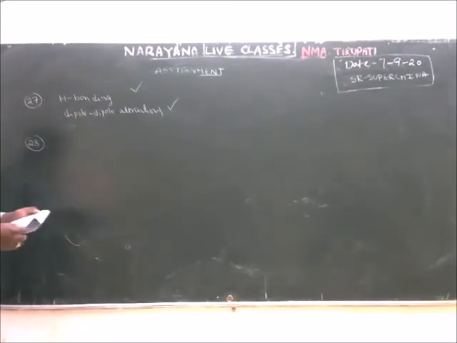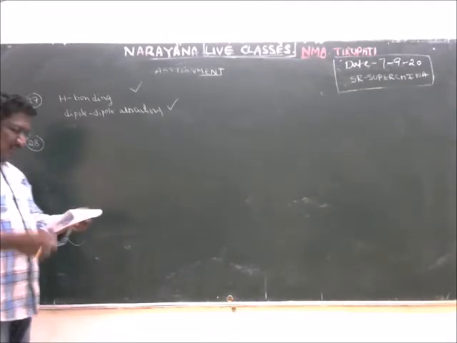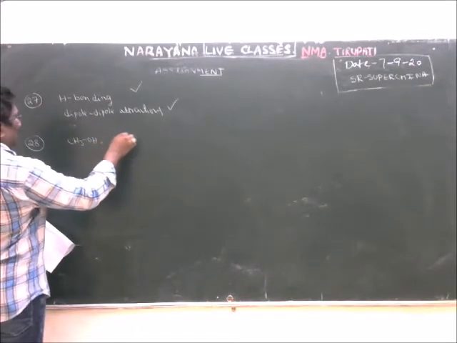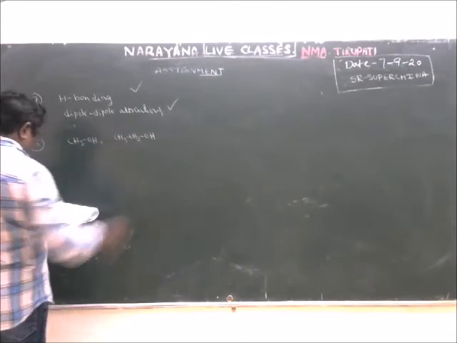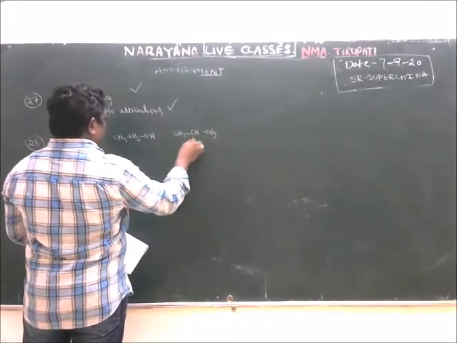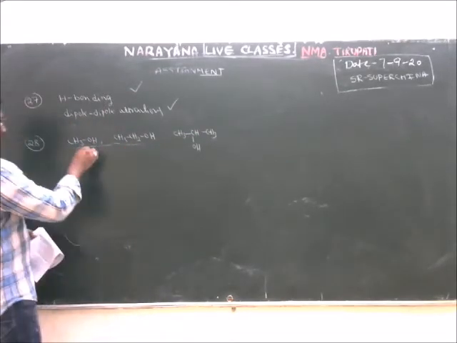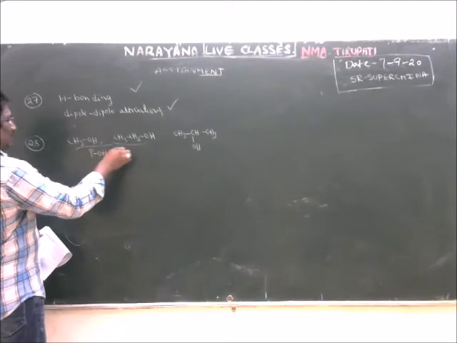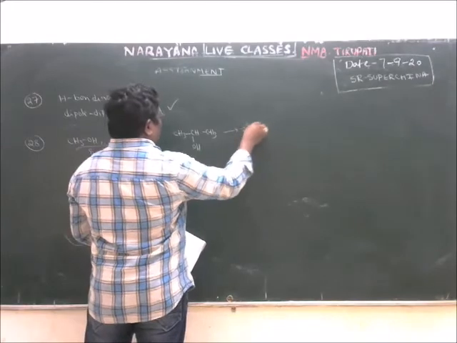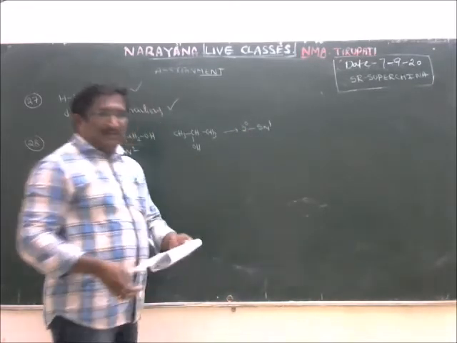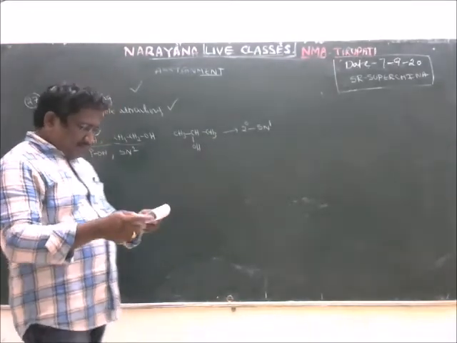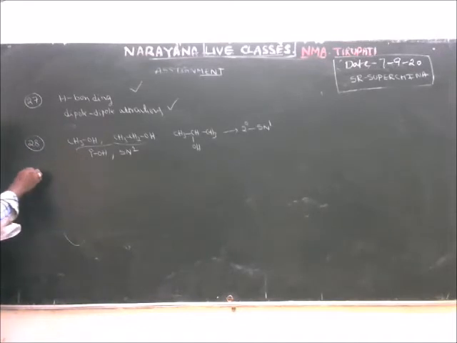Question 28. Following alcohols, mechanism with HCl and anhydrous ZnCl2. With anhydrous ZnCl2, primary alcohols follow the SN2 mechanism, whereas secondary and tertiary alcohols follow the SN1 mechanism. These two are primary alcohols, so they follow SN2. This is the secondary alcohol, so it follows SN1. See question number 29.